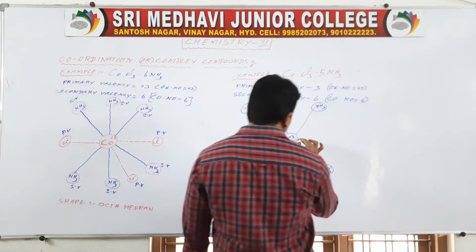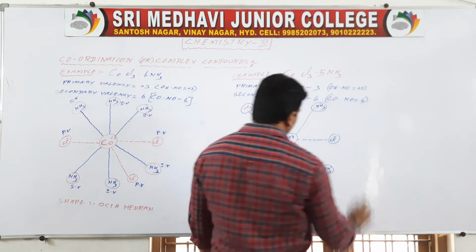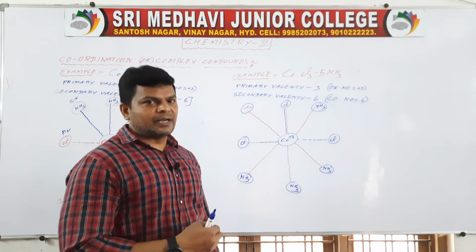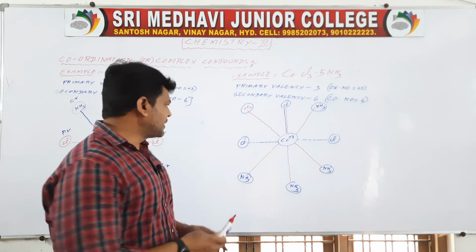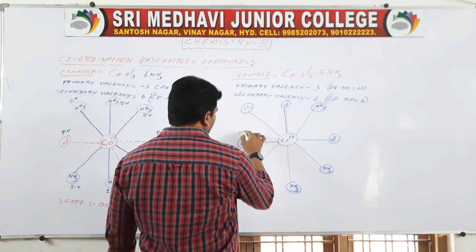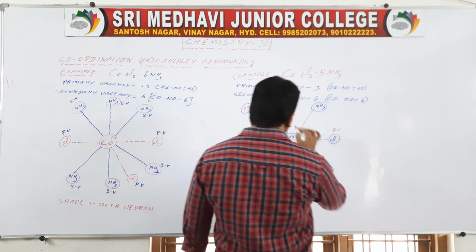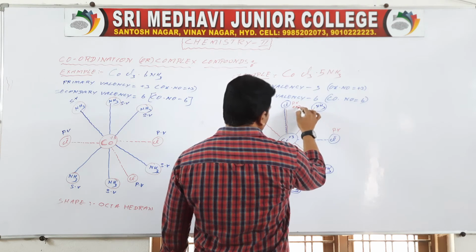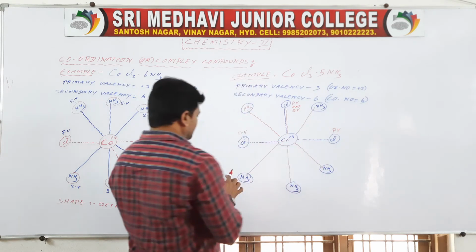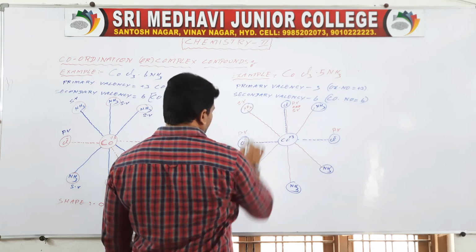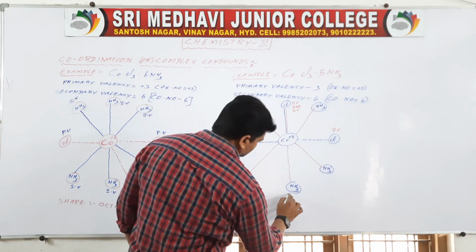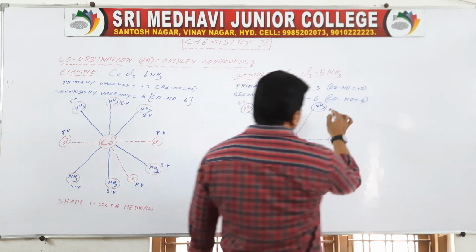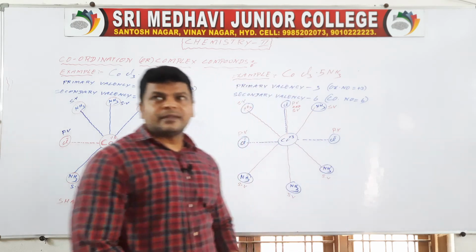Total 3 chlorines: 1 chlorine satisfies primary valency and secondary valency, and 2 chlorines satisfy only primary valency. The remaining all are secondary valency.